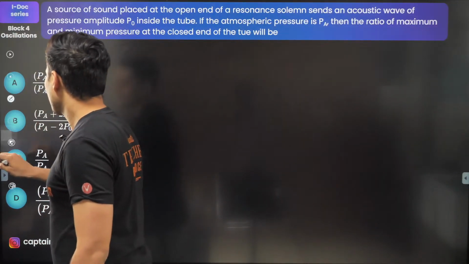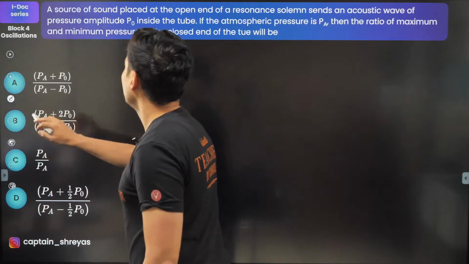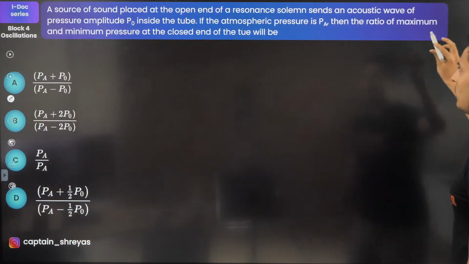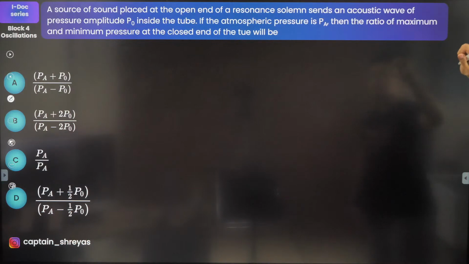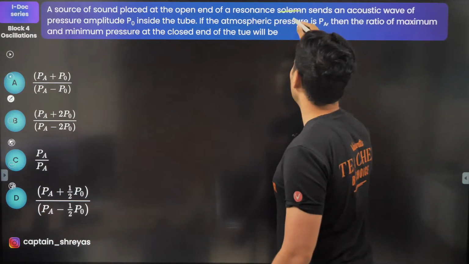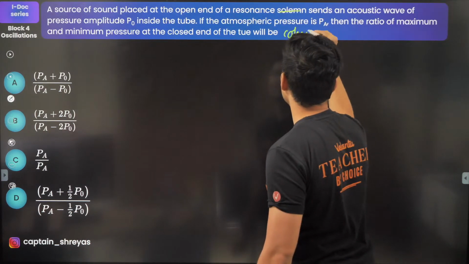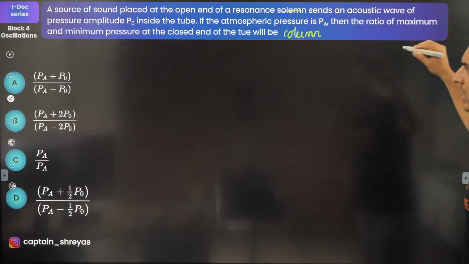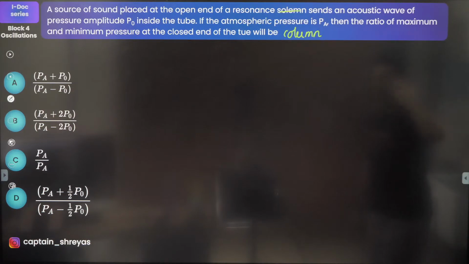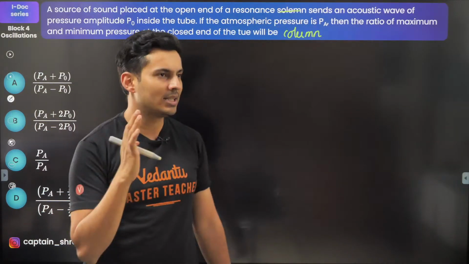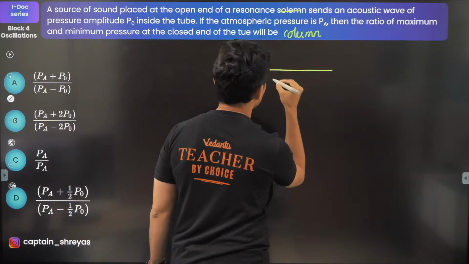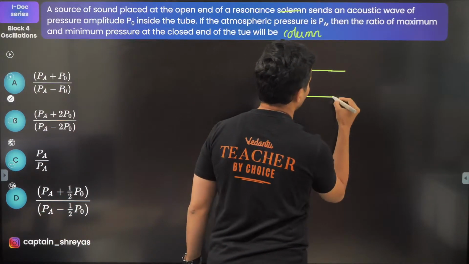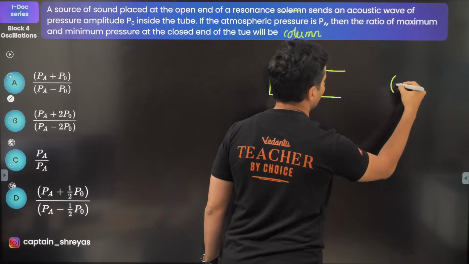What do we have? We have basically a source of sound placed in the open end of a resonance column, and it sends an acoustic wave of pressure amplitude P0 inside the tube. The atmospheric pressure is PA. Then the ratio of maximum and minimum pressure at the closed end will be. See, what it means is, this is your pipe and there is a source over here.